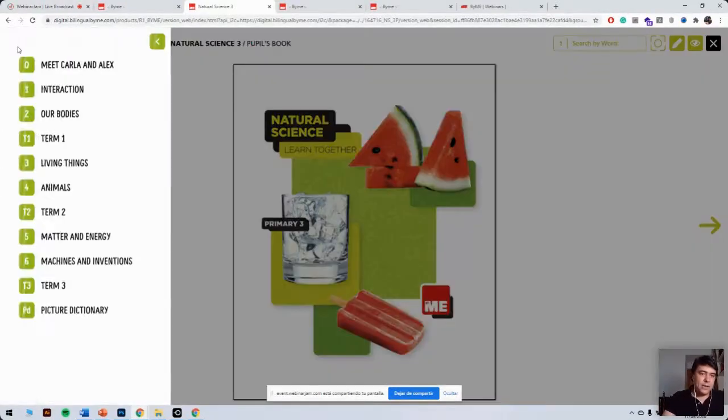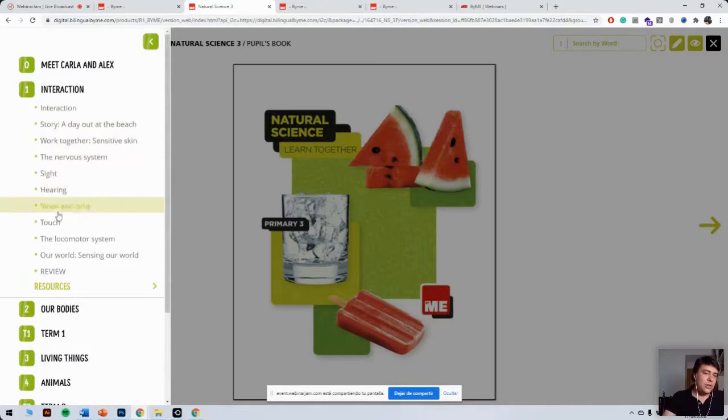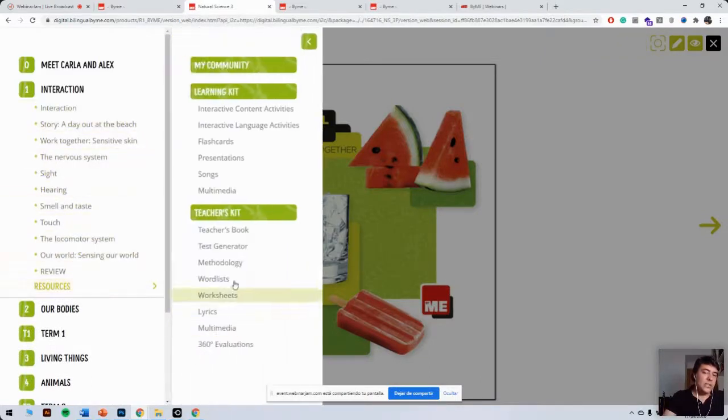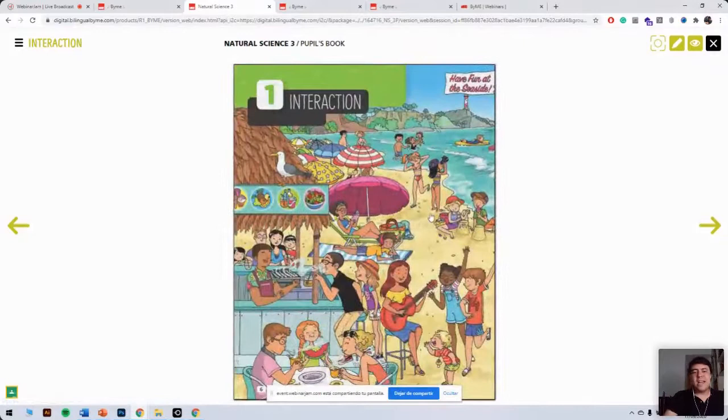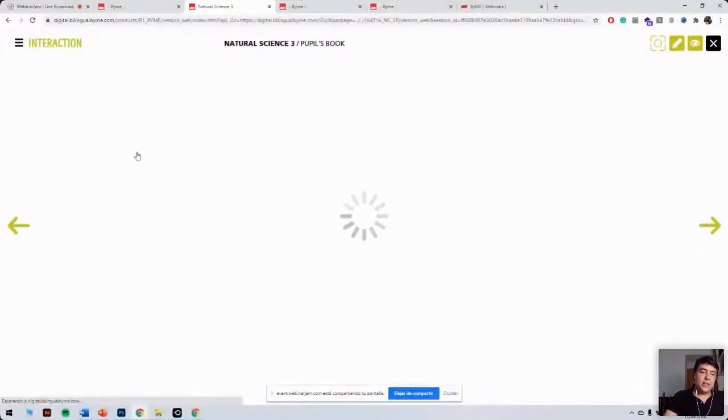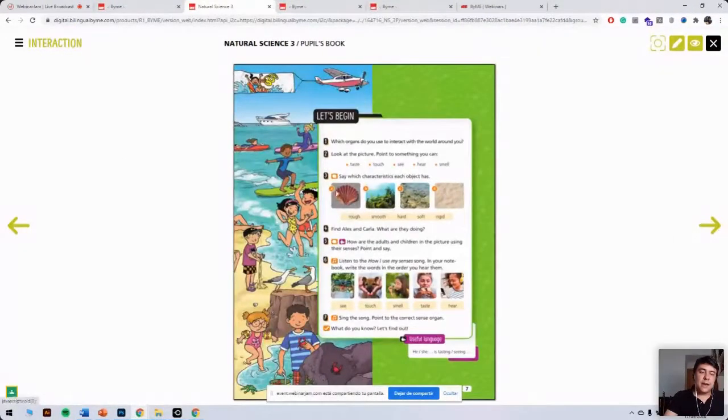If you open this menu here, you get this little submenu where you can go to the different sections of the book. So let's click here on interaction, and here you can go to all the different parts of the unit. Or if you click on resources, you can also quickly access other parts of the digital product. So let's click on interaction here. And now we're here on Unit 1. This would be the first page of the book. Here we can also navigate the pages, so we can use these arrows to go backwards or forwards.